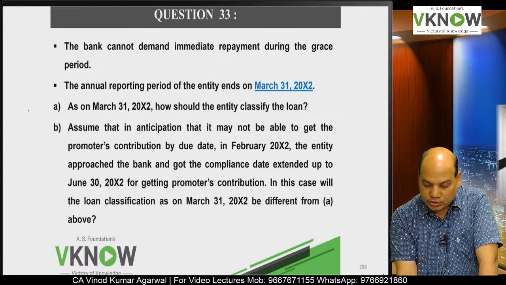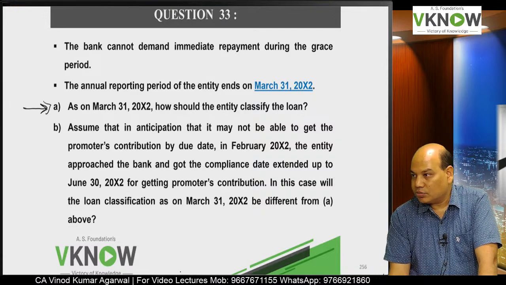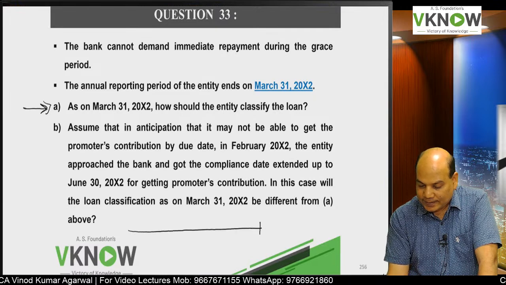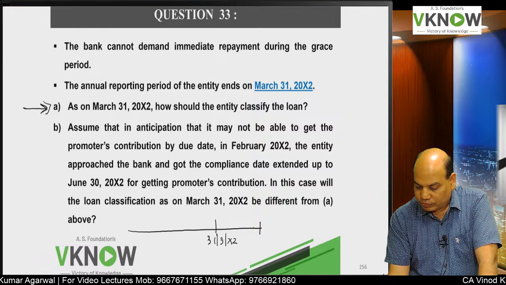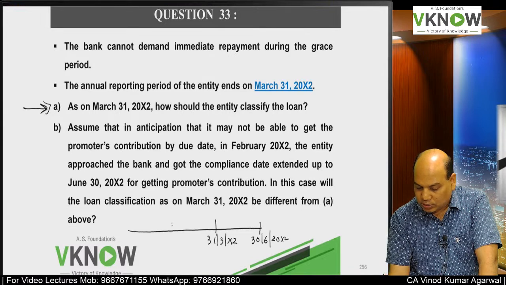Now one very good question is, as on 31st March, how will the entity classify the loan? The grace period is up to only 30th June and the breach was committed on 24th March.